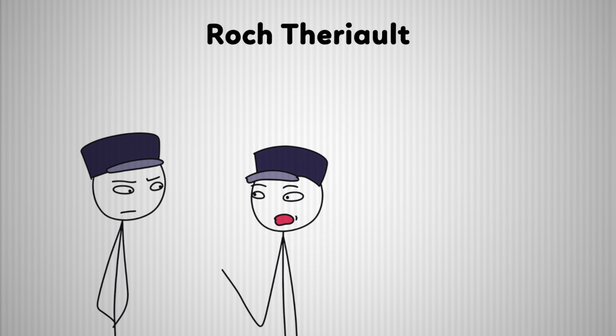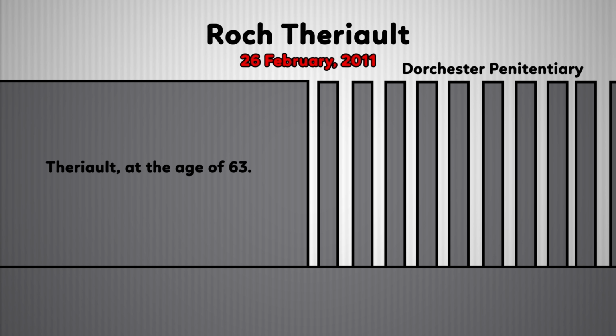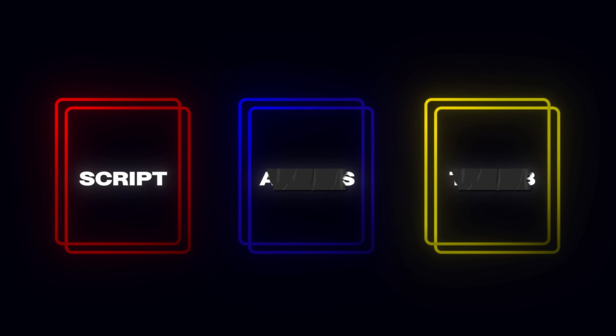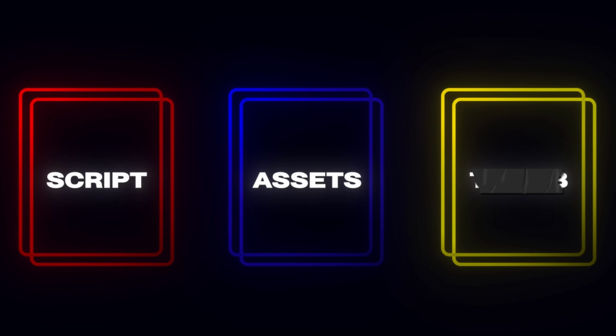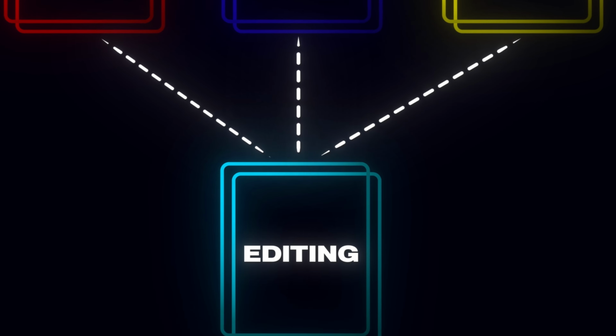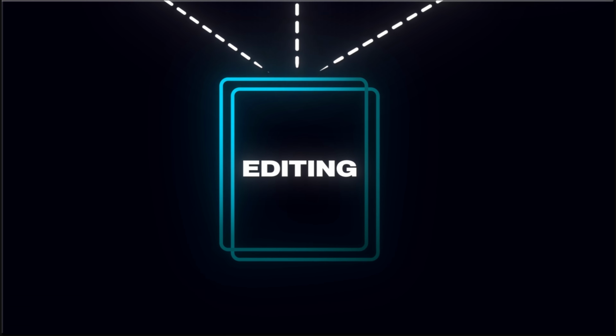I can watch these videos for hours, and I wanted to understand the secret behind their success, so I decided to dive in. First, we'll create a script, then use ChatGPT to make simple hand-drawn assets. After that, we'll design thumbnails to help the video stand out, and finally, we'll learn how to edit everything together into a complete video.